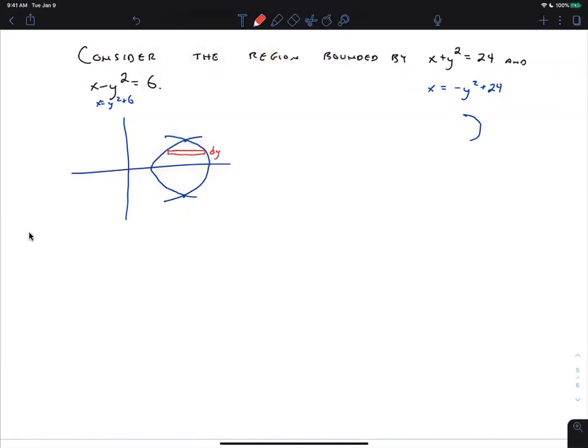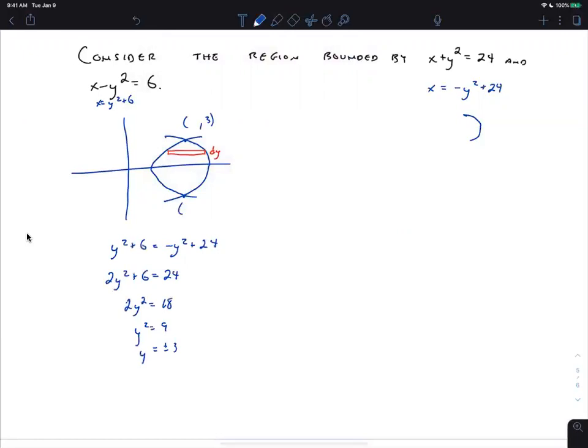Trig identities. All right. Okay, so then to find the intersection points, we set y squared plus 6 equal to negative y squared plus 24. And so I'm going to add the y squared to both sides. So y squared is 9, y is then plus or minus 3. So this is y is positive 3, this is y is negative 3. And so then if I plug that into either one, I get 9 plus 6, so 15 and 15.